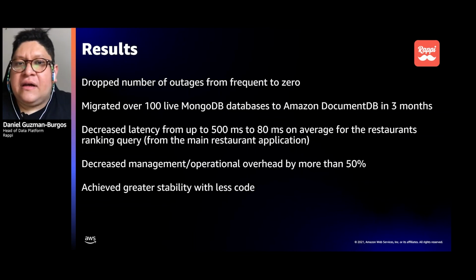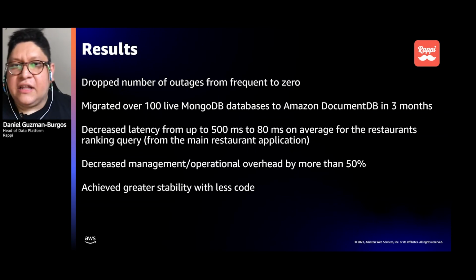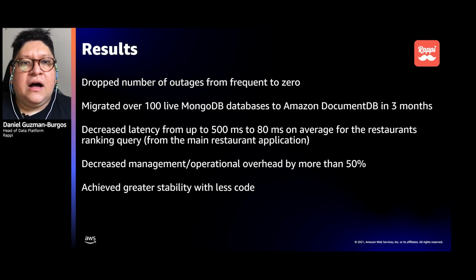Like I said, latency decreased and the operational overhead was reduced. We do have a slightly bigger team, but with all this increase of resources or DBAs, I can use them elsewhere. I don't need to dedicate that force to maintain something because it's already maintained, it's fully managed by AWS.